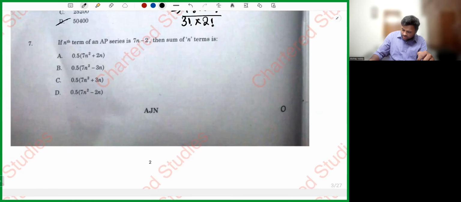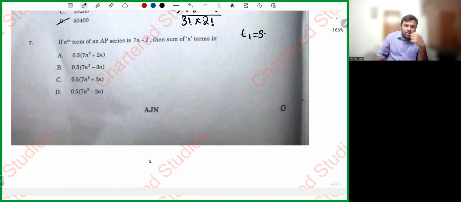Yeah, let's do this. He is telling the nth term of an AP is 7n minus 2, the sum of n terms. Now, if you remember, my dear friends, I said long back, T1 will be equal to S1. The value of T1 and S1 both will remain the same, right?